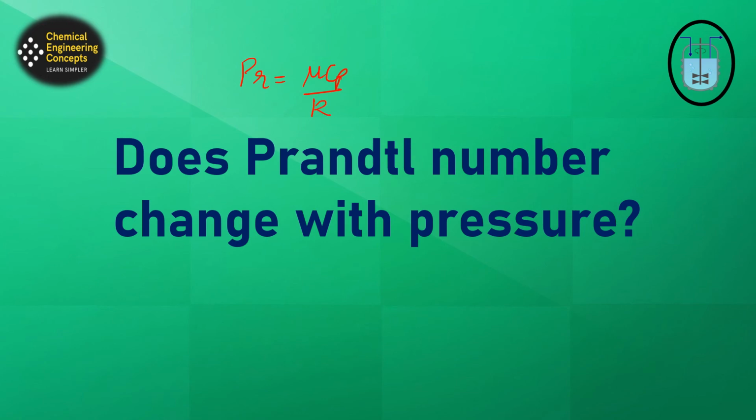So the parameters that the Prandtl number depends on are the viscosity, specific heat, and the thermal conductivity. Since all these parameters are highly temperature dependent, we can say that the Prandtl number is a highly temperature dependent function. It strongly depends on temperature changes.